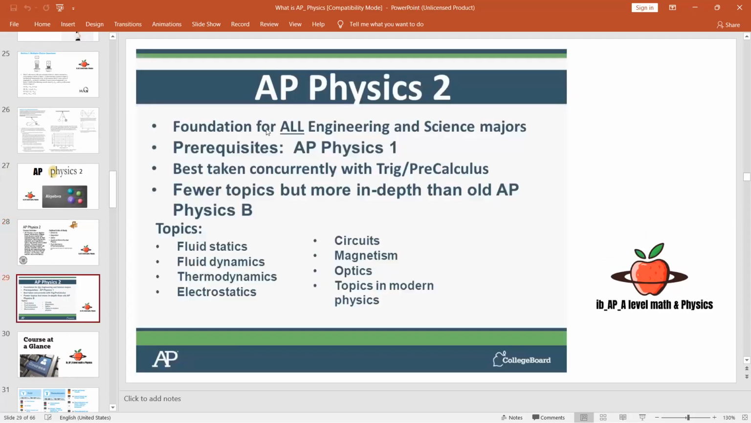Now, AP Physics 2 is a foundation for all engineering and science programs. Look at this one. It's a foundation for all engineering and science majors. Prerequisites: AP Physics 1, taken concurrently with trigonometry and pre-calculus. The topics are fluid statics, fluid dynamics, thermodynamics, electrostatics, circuits, magnetism, optics, and topics in modern physics. I'll discuss this one in detail.